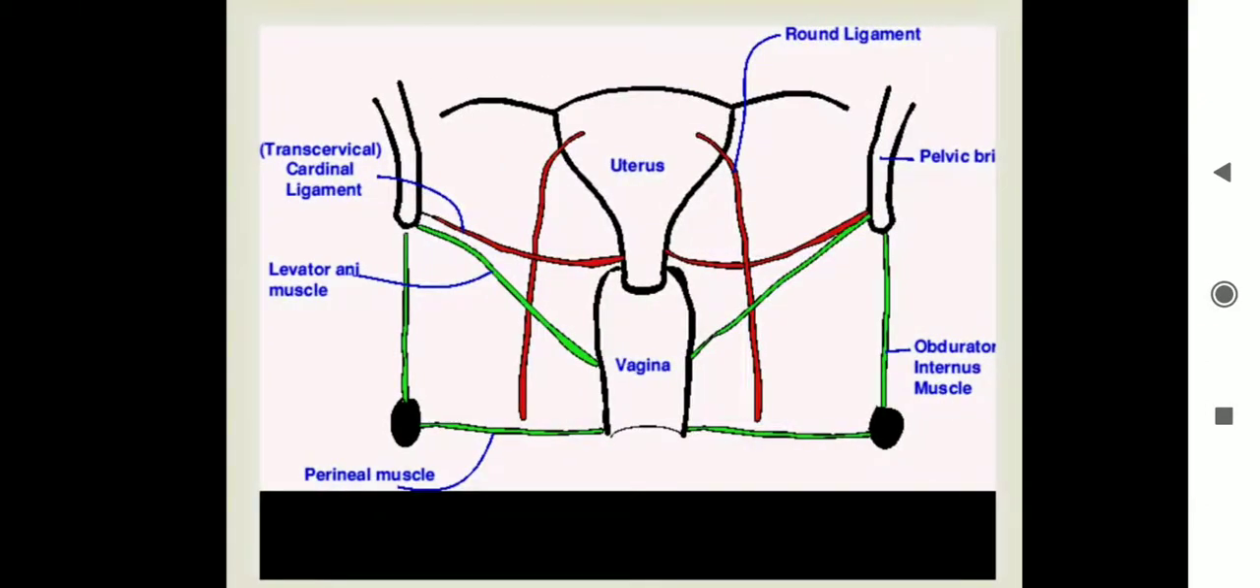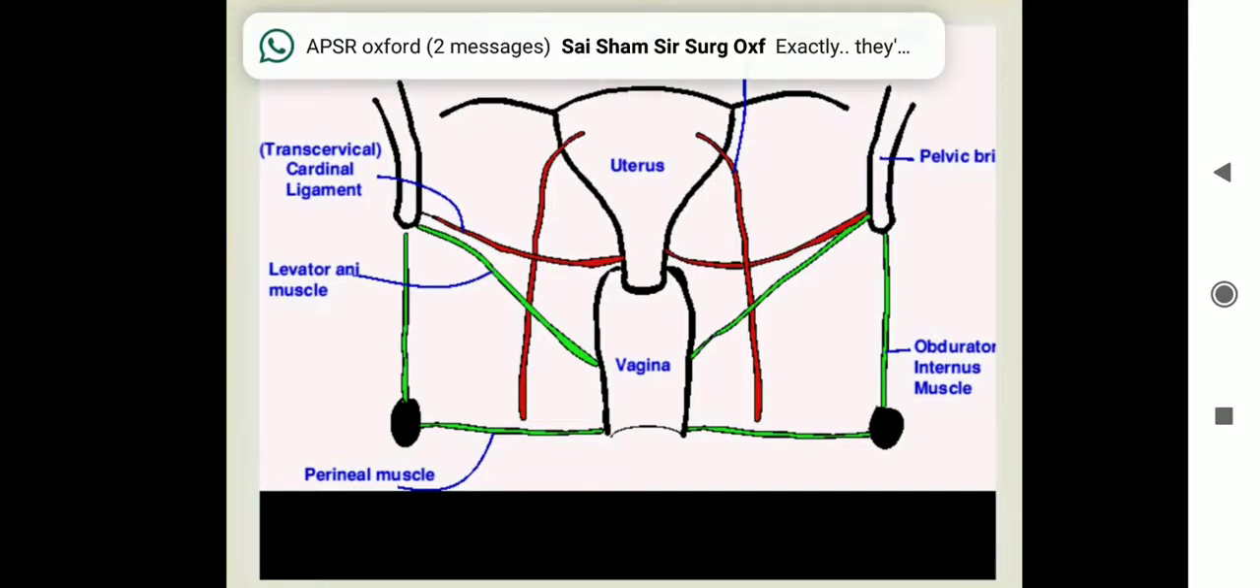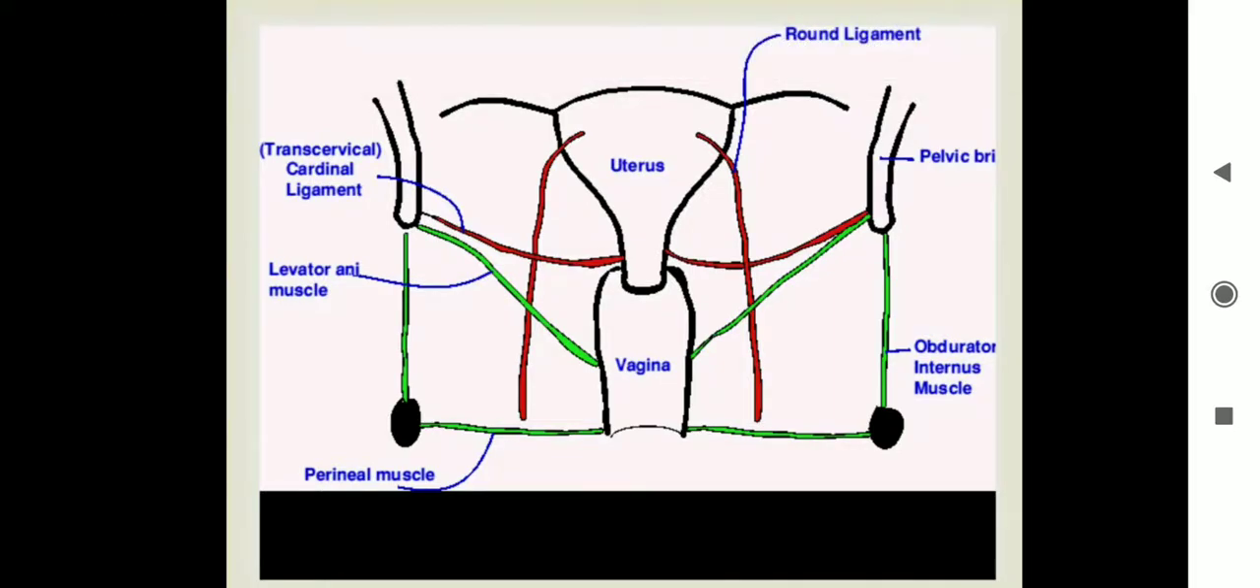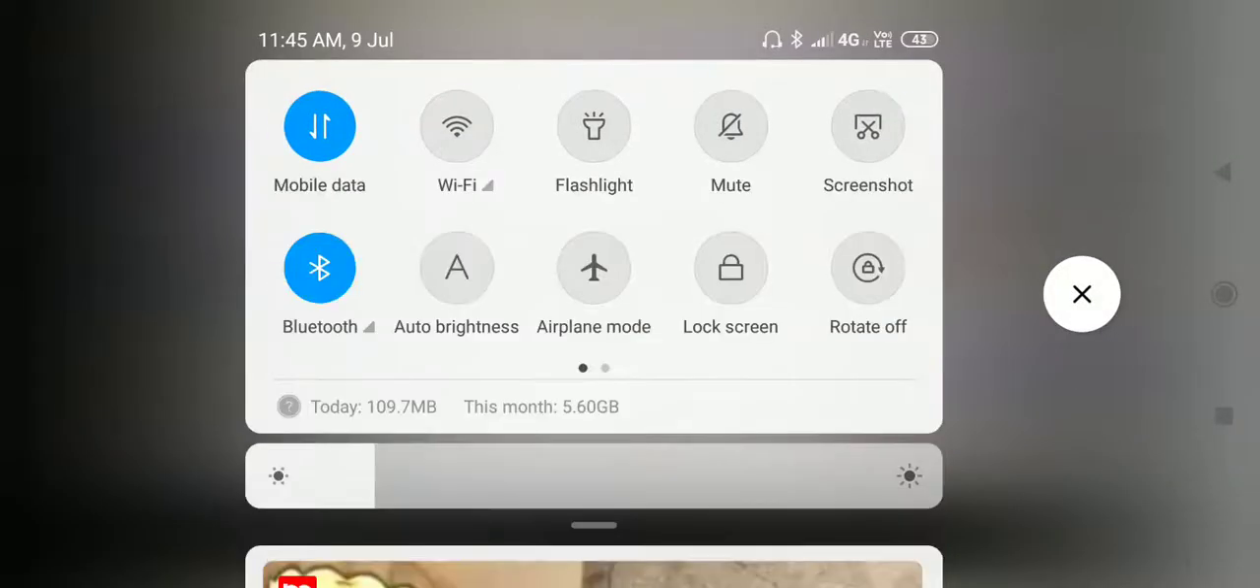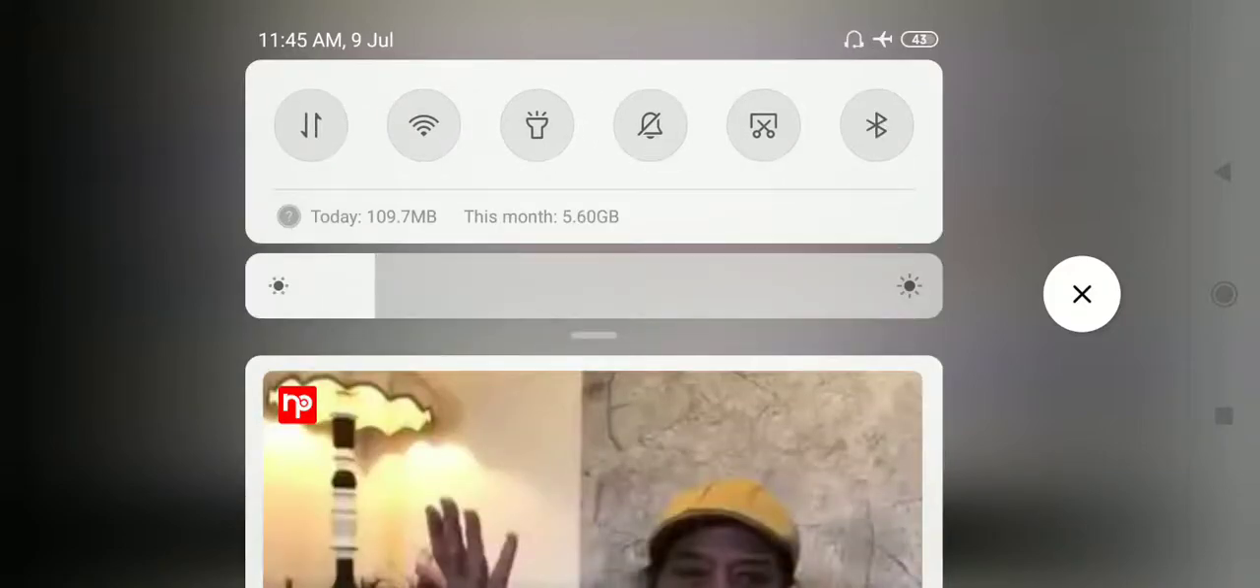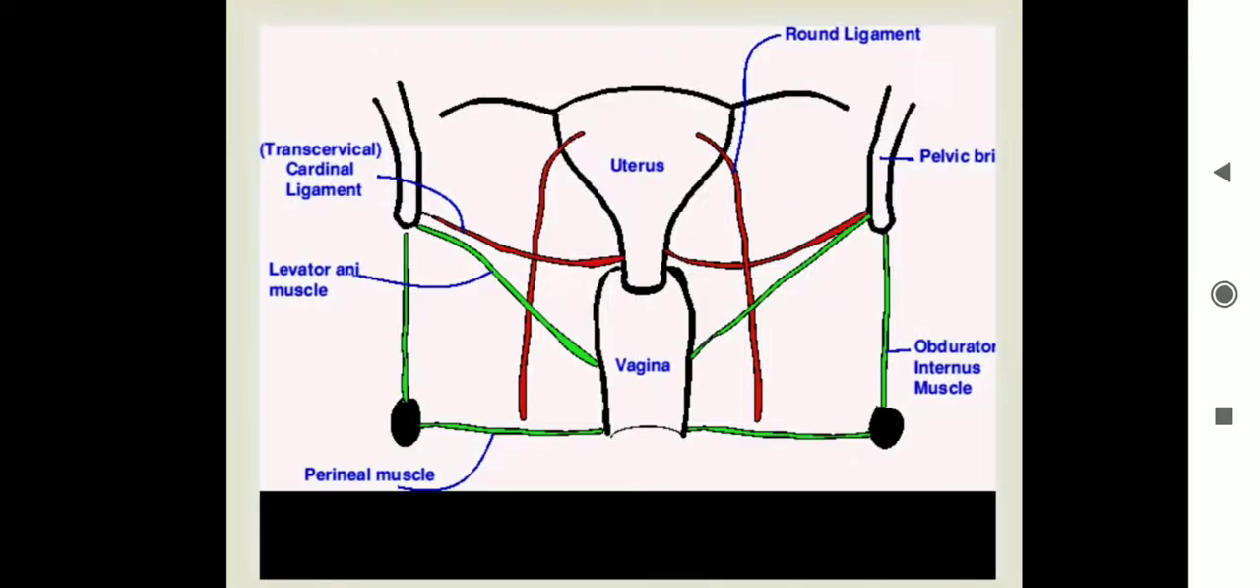So here you can see all the ligaments and supports of the uterus: the transcervical and cardinal ligament, which is running horizontally, and the levator ani, which is the third tier system. Then the obturator internus muscle and the pelvic brim.